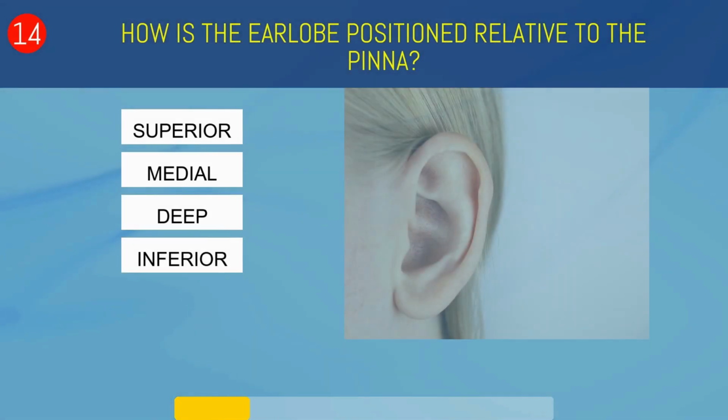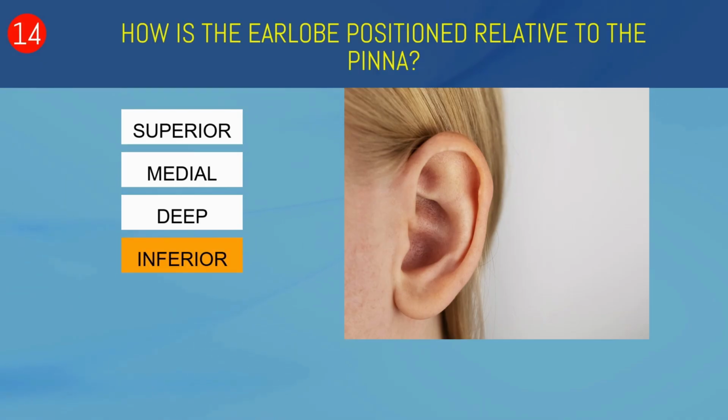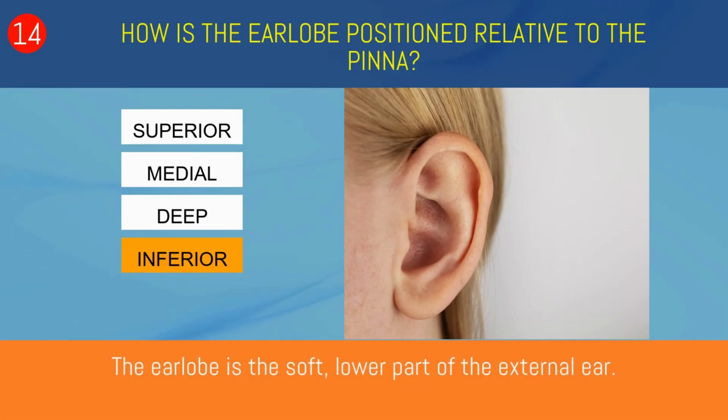How is the earlobe positioned relative to the pinna? Superior, medial, deep, or inferior? Inferior. The earlobe is the soft, lower part of the external ear.